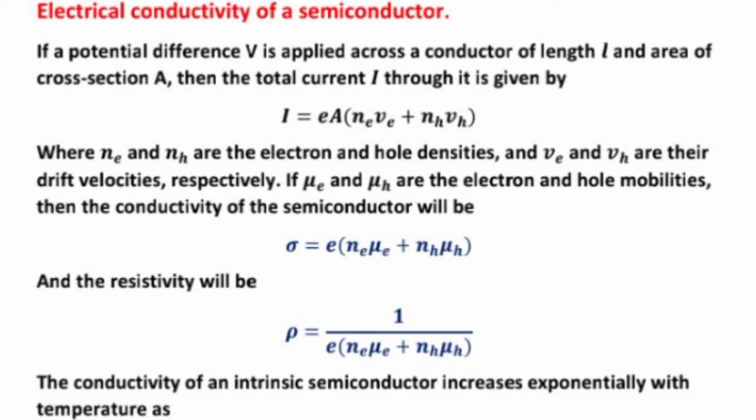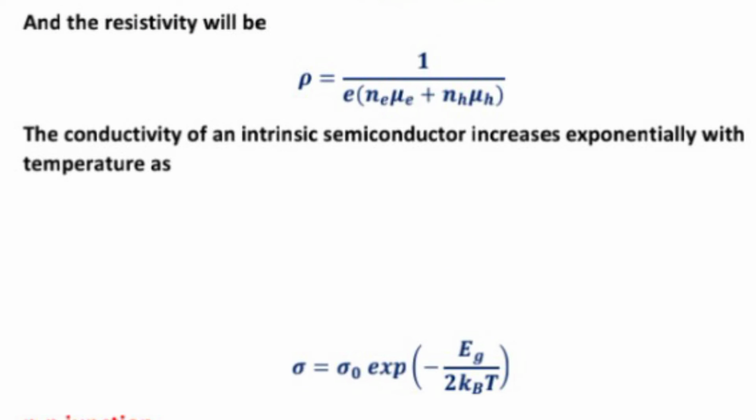The conductivity of an intrinsic semiconductor increases exponentially with temperature as sigma equals sigma 0 exponential to the power minus Eg upon 2 kB T.